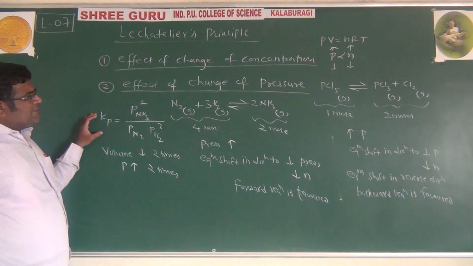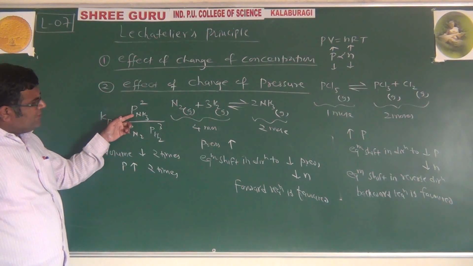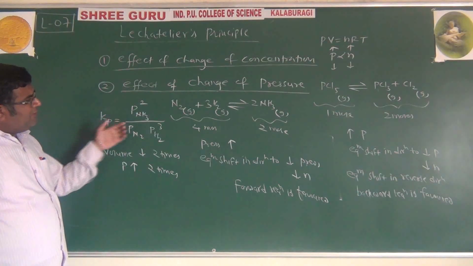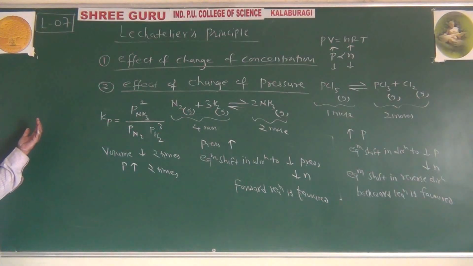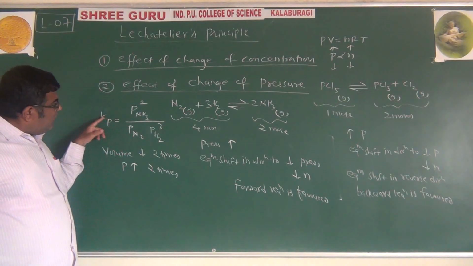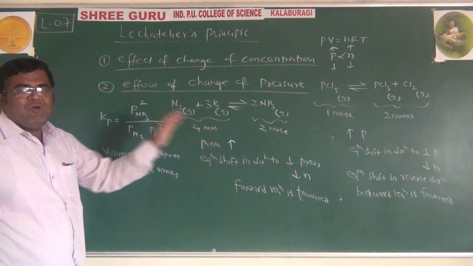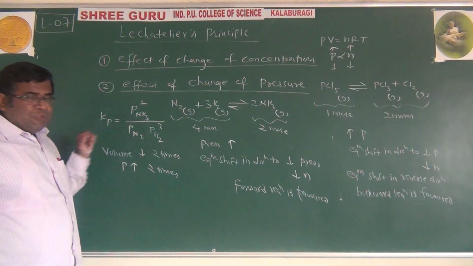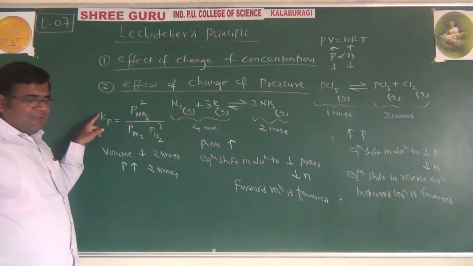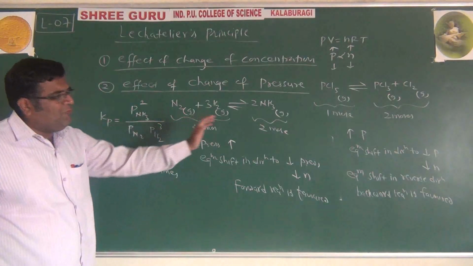And if pressure increases, then we can consider this as, if we increase the pressure of NH3, Qp is greater than Kp, and the reaction will go in the reverse direction. Increase the pressure of nitrogen, Qp will be less, Qp is less than Kp, reaction will go in the forward direction. Increase the pressure of hydrogen, Qp decreases, Qp is less than Kp, Kp is more than Qp, reaction will go in the forward direction.